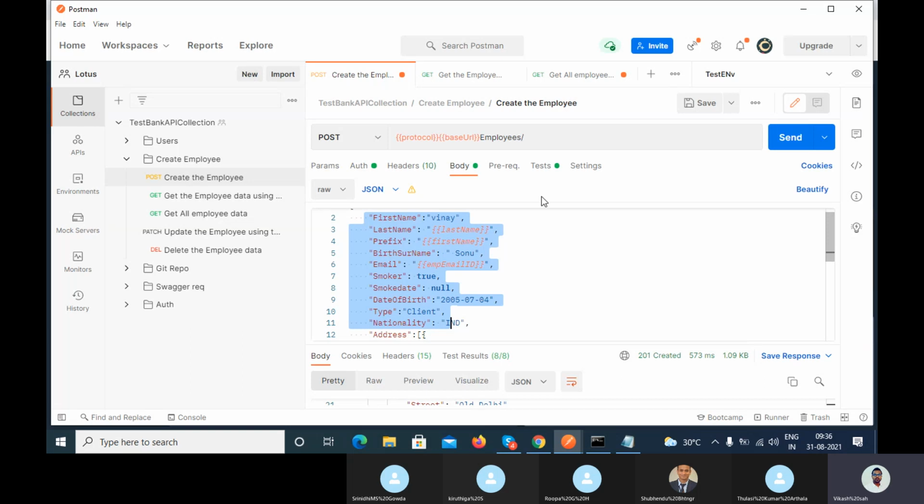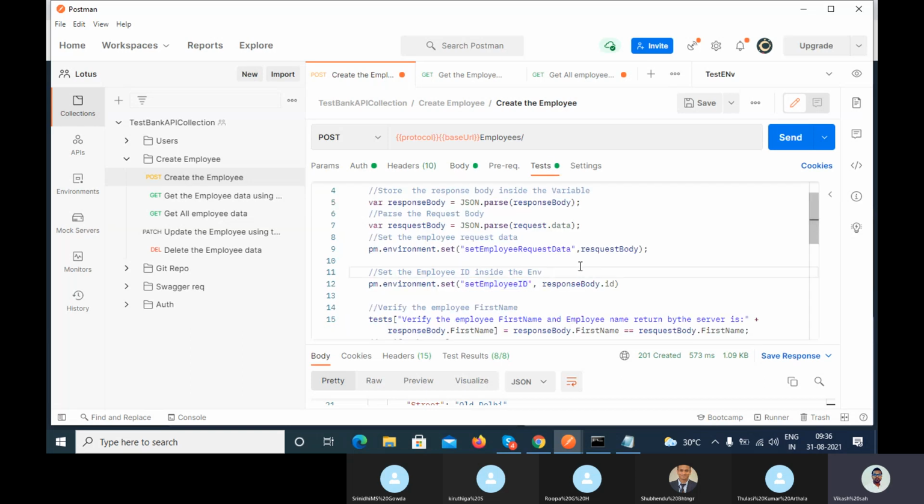This body, right? So I think we have also stored the request data somewhere here, you can see.